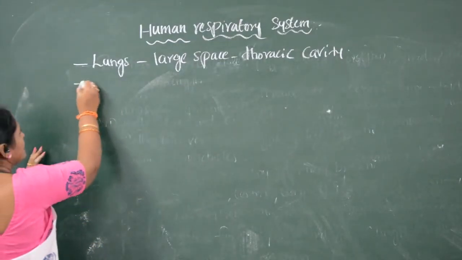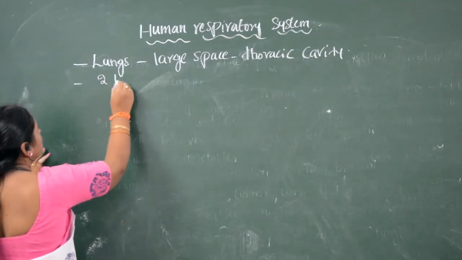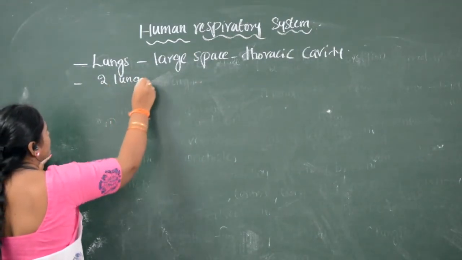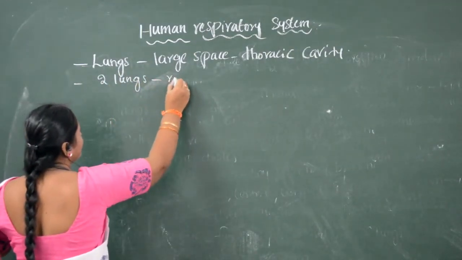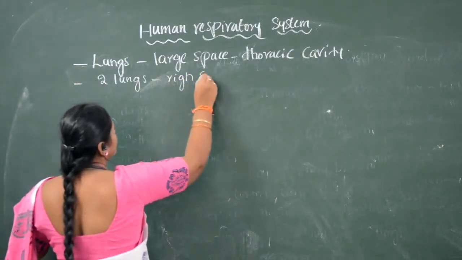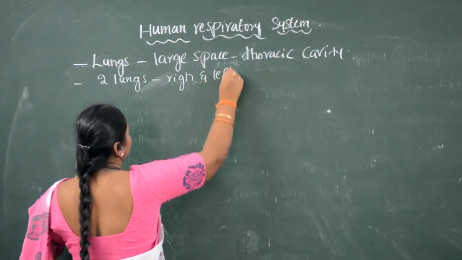So how many lungs are present? Two lungs are present. One is towards the right side, another one is towards the left side.